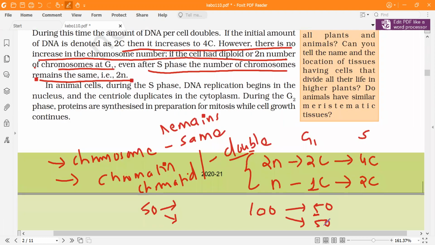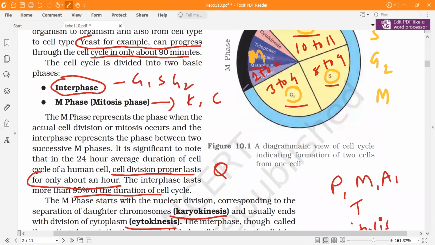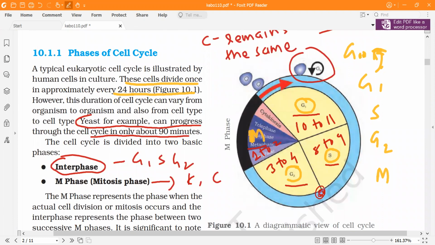Then in S phase, the other event is that the centriole will duplicate. Then we go to the G2 phase. But before going to the G2 phase, there is a checkpoint between G1 and S. It will check whether all the events which are supposed to occur in the G1 phase have been properly formed or not.